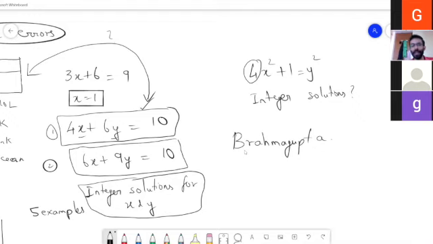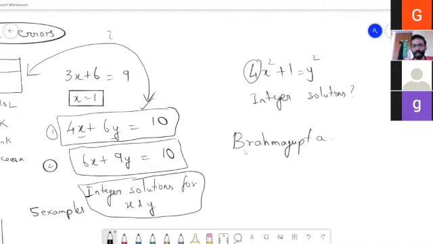Actually, trying this question by trial and error is very difficult. Here at least we can somehow try it out because both are linear terms. But here you have quadratic terms, power 2. So trying to find what integer values of x and y will fit so that this equation is satisfied is a very difficult thing. But Brahmagupta gave a very nice method which will solve this problem partially.